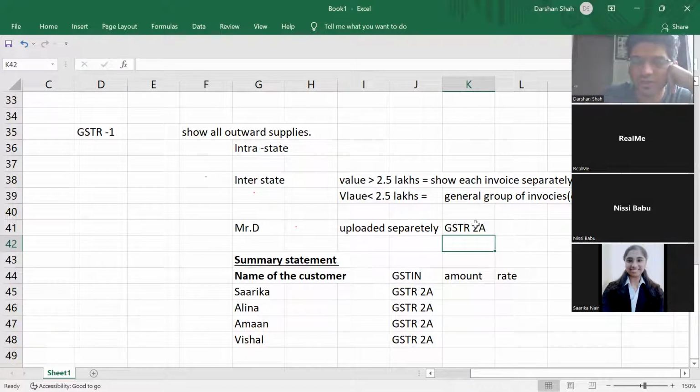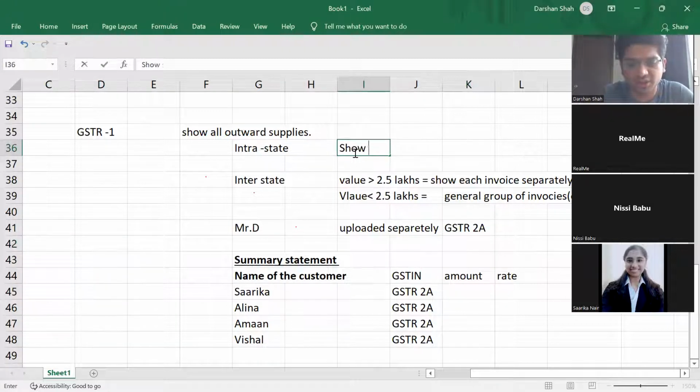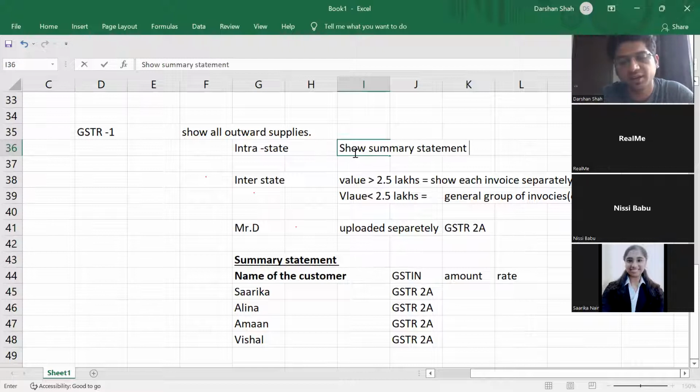Okay, so the government needs invoice proof of only values which are more than 2.5 lakhs. And that too for interstate. For intrastate, you can just show a summary statement, irrespective of amount.